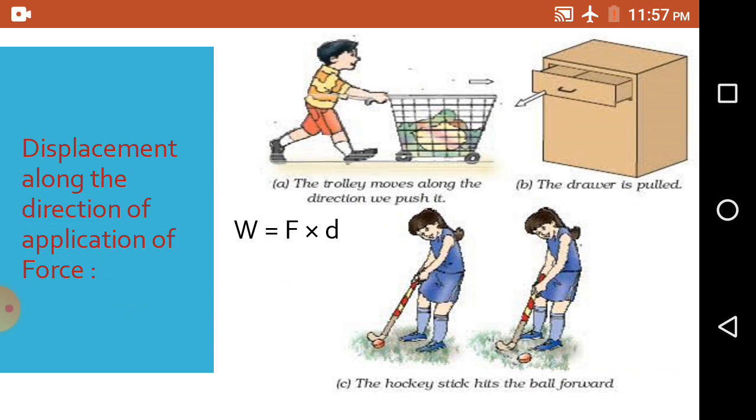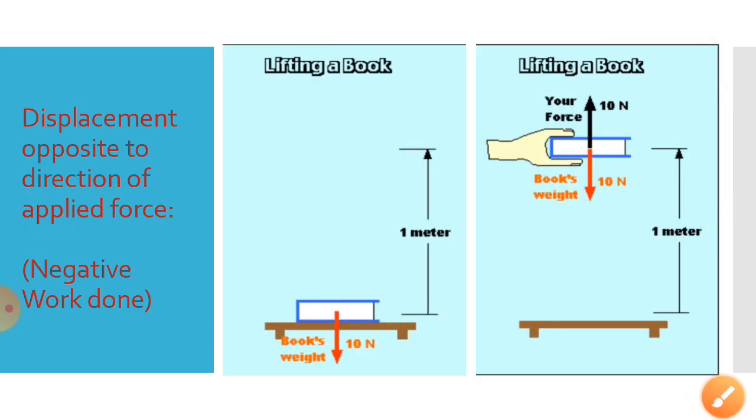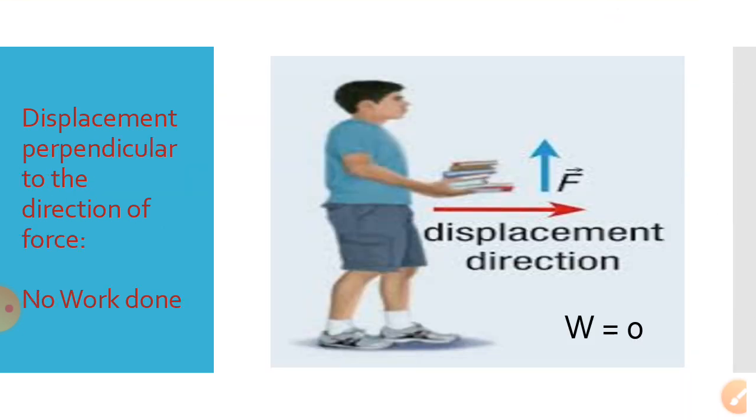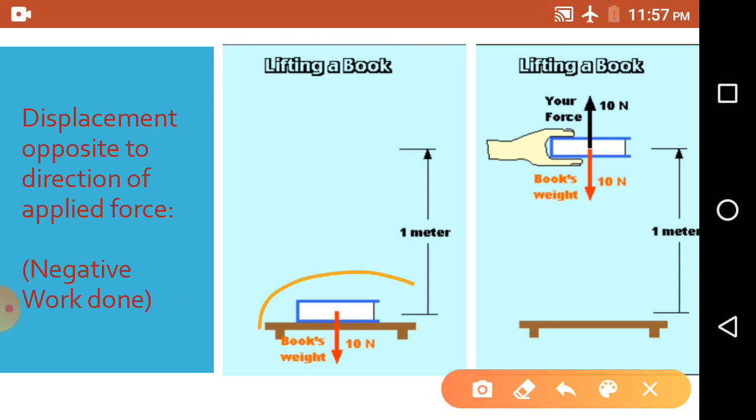Now see the third special case, displacement opposite to the direction of applied force. That is also called negative work done. So here we have a book, and this book weighs 10 Newton. That means the weight of the book is 10 Newton. Now whenever we want to lift the book, there is a force, that is the weight of the book, acting downward.